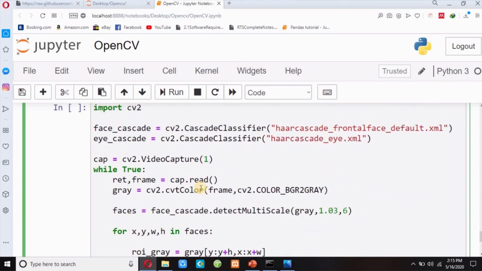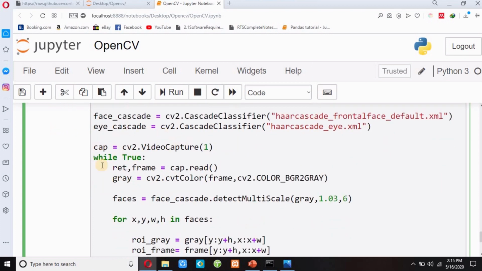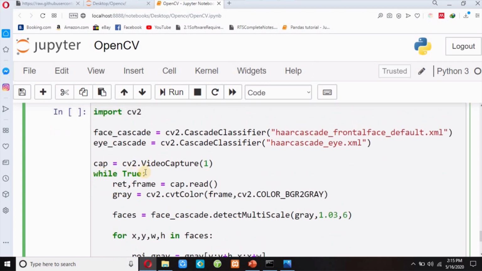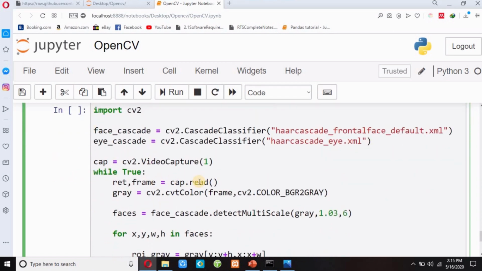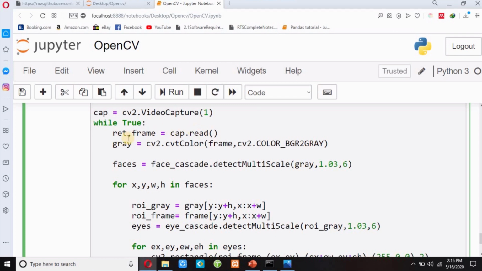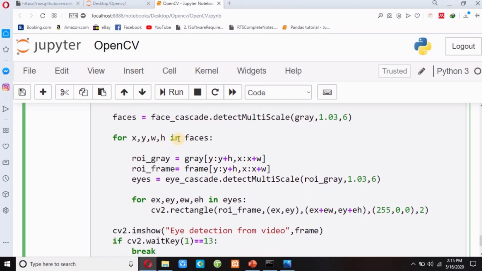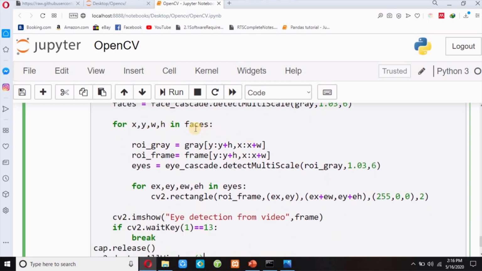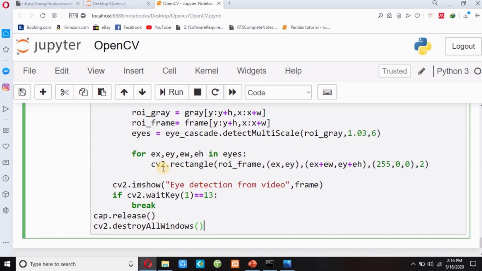So guys, I have used two classifiers, haarcascade frontal face default and haarcascade eye. I have opened my camera. I have to open an infinite loop because this is my video. This is my detection of eyes from video. And I have read my image, converted it to grayscale, and then I have used the detectMultiScale method to find the coordinates of faces. From these coordinates I crop my faces from both the RGB image and the grayscale image, and then I detect the coordinates of the eyes. So I draw a rectangle over these eyes, and finally I display my image. If I press the enter key from the keyboard it will destroy my window.